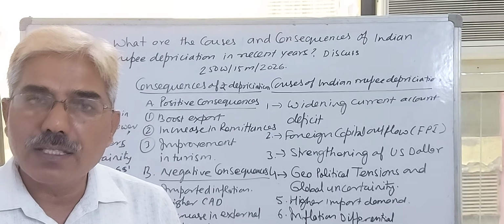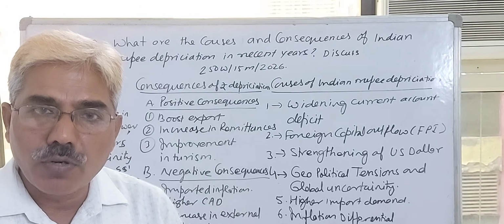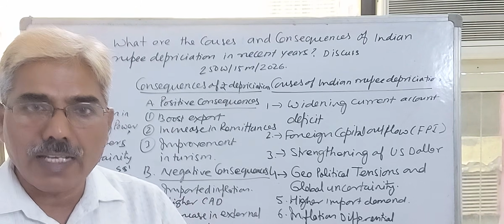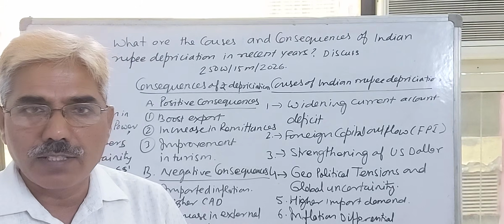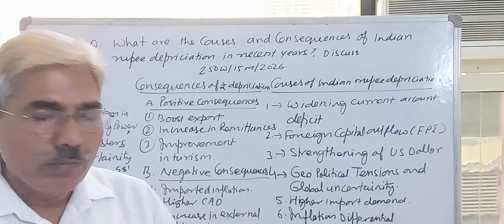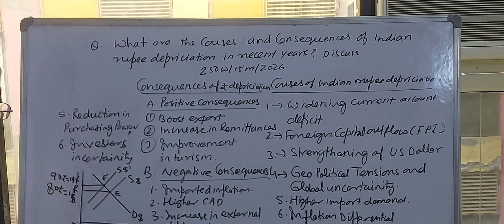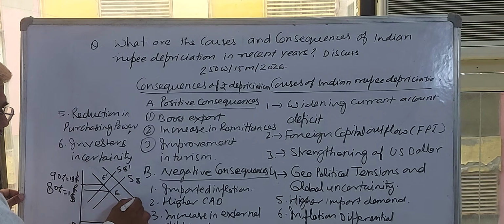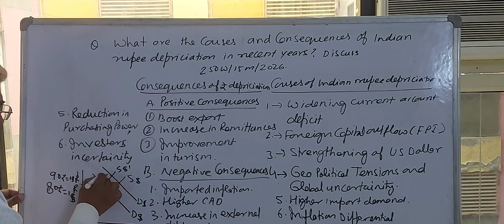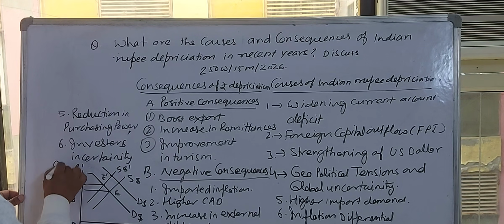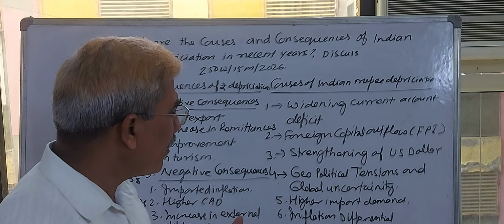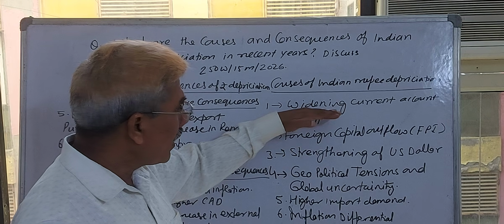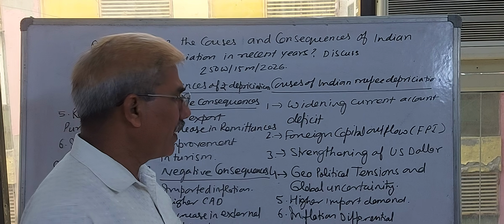You can analyze it very easily. The demand for dollars is more and the supply is less, due to less export from India to other countries, whether goods or services. We are demanding more, which means the demand for the dollar will increase. It can further increase the exchange rate to, say, 95 rupees per dollar. These kinds of conditions are prevailing in the market because of the increasing or widening current account deficit.